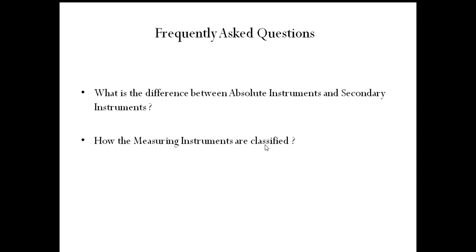On this topic, basics of measuring instruments, the frequently asked questions are: what is the difference between absolute instruments and secondary instruments? So this question will be frequently asked, so you should concentrate on it. The secondary instruments are frequently used instruments. Absolute instruments will be accurate ones. They are used in standard laboratories. They are not indicating the exact value, so to calculate the value, it is time consuming with respect to secondary instruments.